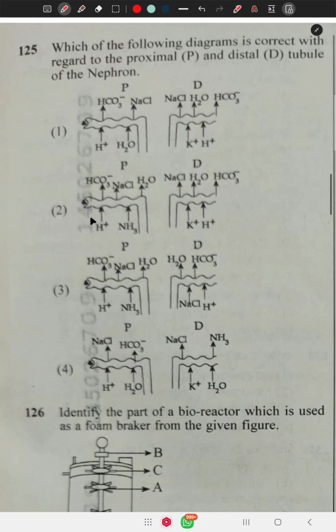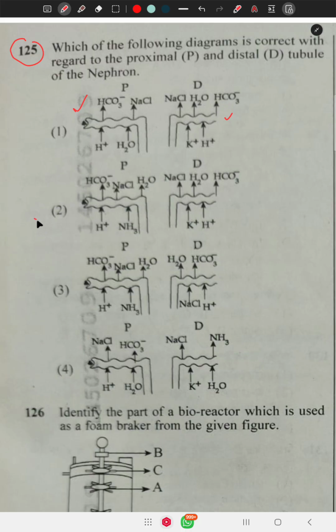Question number 125 says, which of the following diagrams is correct with regard to proximal convoluted tubule and distal convoluted tubule? Here, this is the proximal convoluted tubule, this is the distal convoluted tubule, and the absorption figure determines their function.